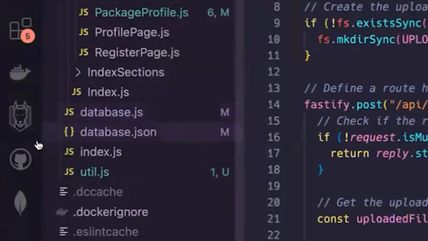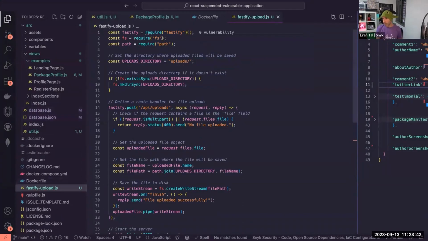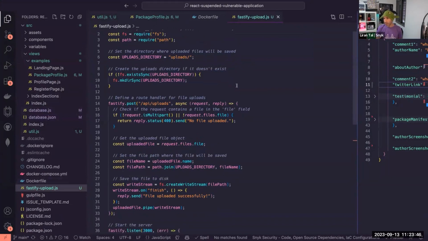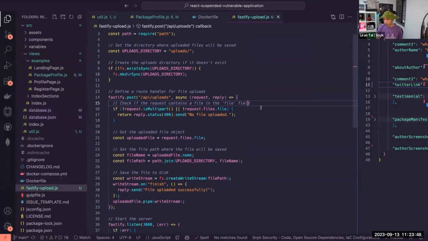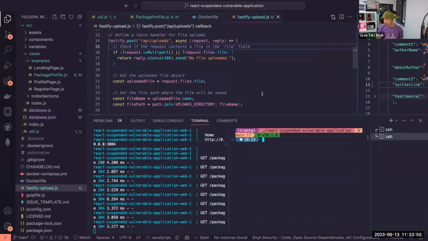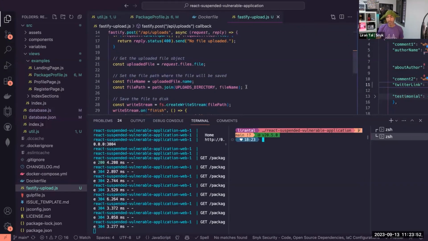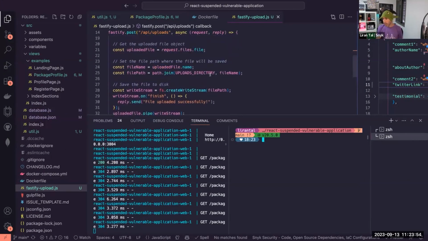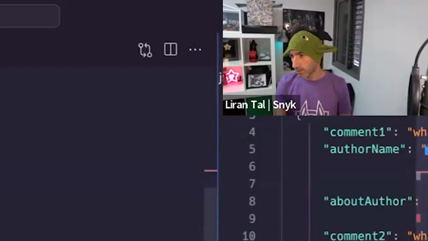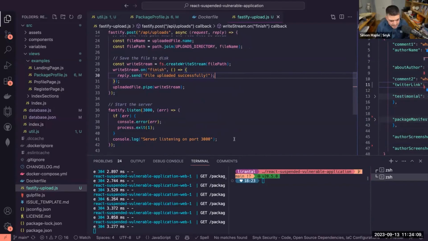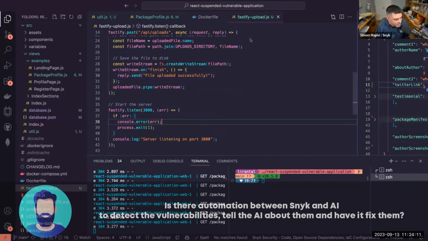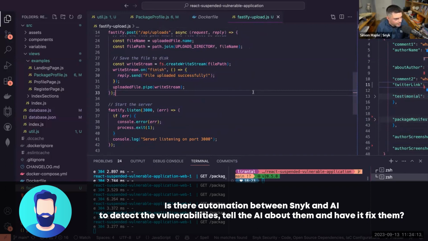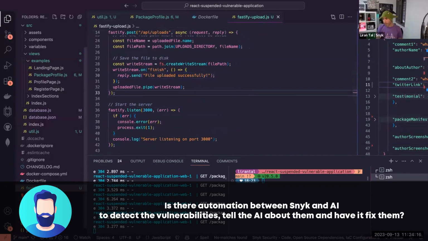I have the Snyk extension on VS Code installed, so that's pretty cool. And it already tells me just by requiring Fastify, there's zero vulnerabilities, so that looks okay. What I want to do next is, of course, get this added to my Git and just send it off to production, I guess. Who needs tests? Is there something potentially related to the file name? To the Fastify upload. Yeah.